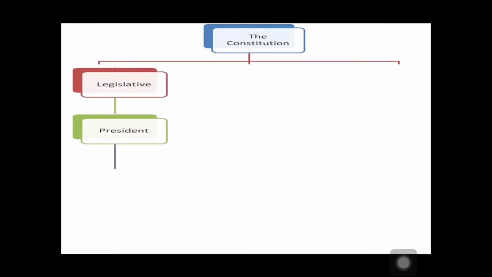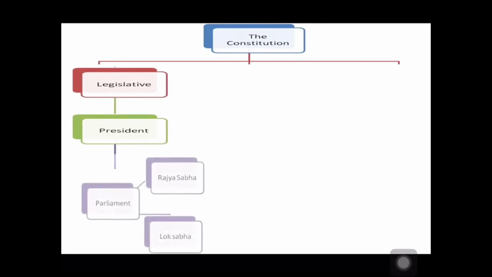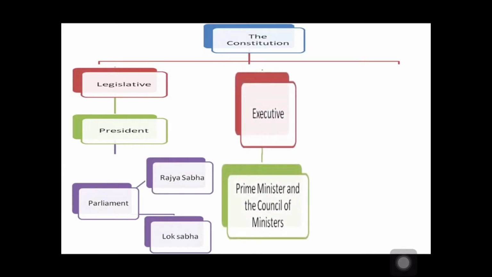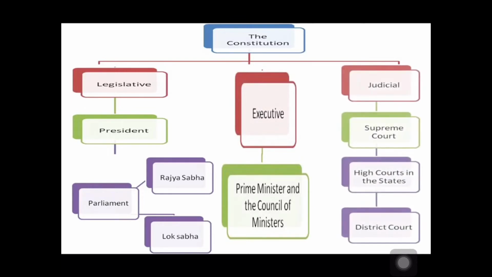First of all we have the legislative, which has two types of bodies, the president and parliament. Parliament is divided into two houses. The first house is Rajya Sabha and the second is Lok Sabha. In later slides we will find out what Lok Sabha and Rajya Sabha are. Second is the executive. The executive has the head of the state who is the president, then below him the prime minister and council of ministers. And last we have the third organ, which is the judiciary or judicial system.